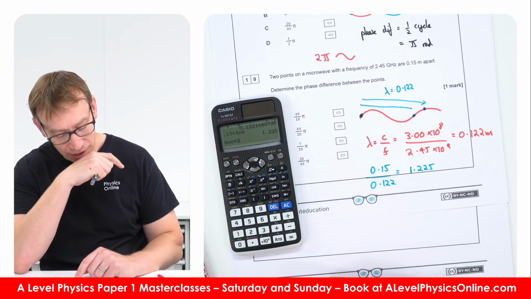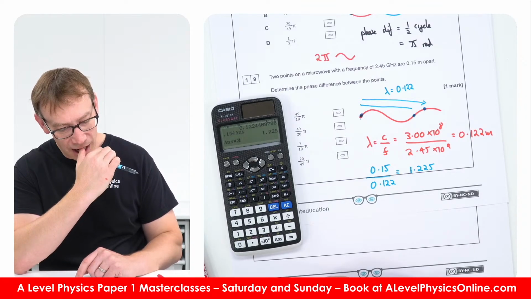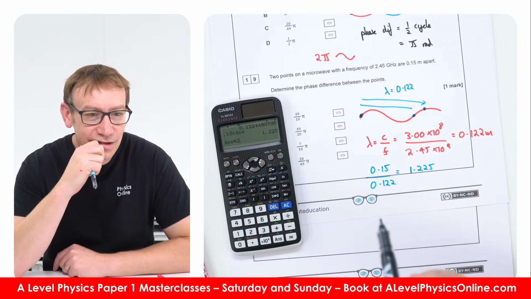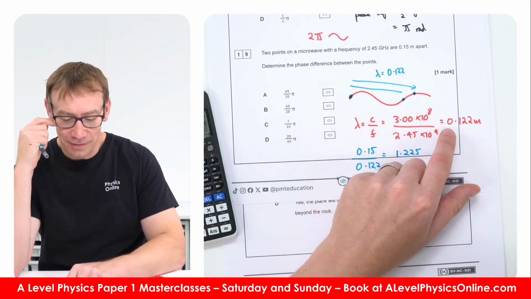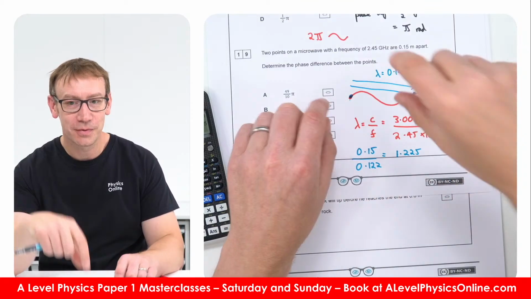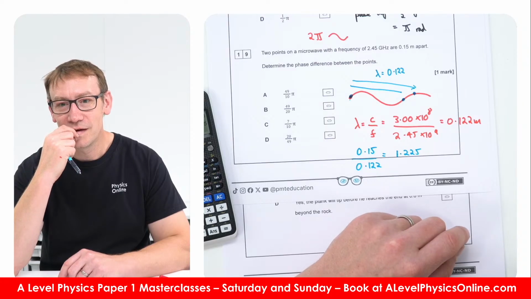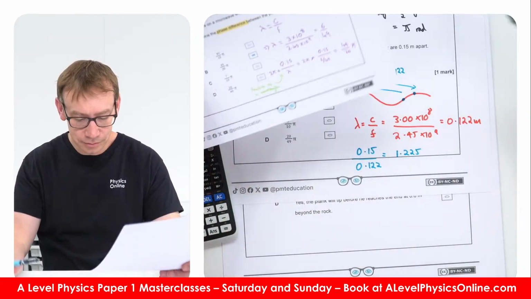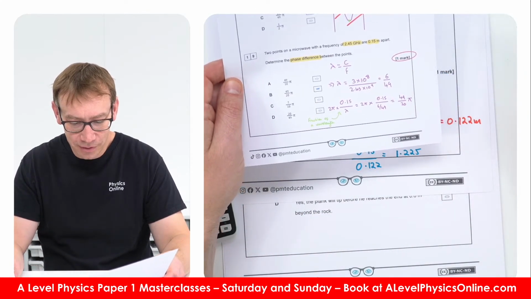okay, that doesn't seem to give the phase difference. So that's the wavelength. The 2 points are 0.15 meters apart. So I guess if we know the path difference between these two things, we can look at the phase difference. What have they put in the mark scheme? So they've got 3 over 2.45.